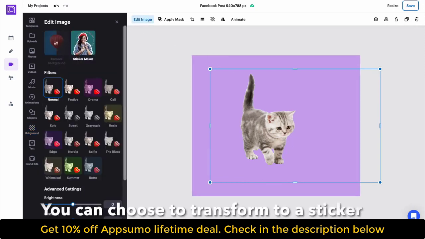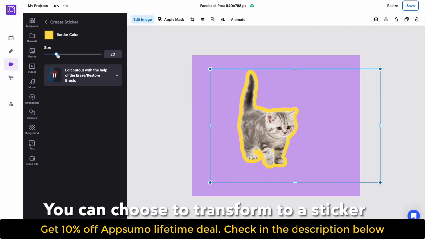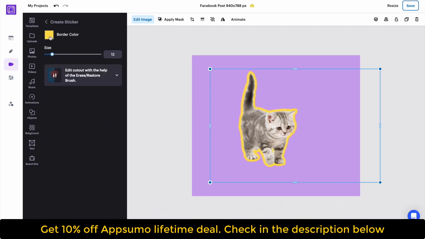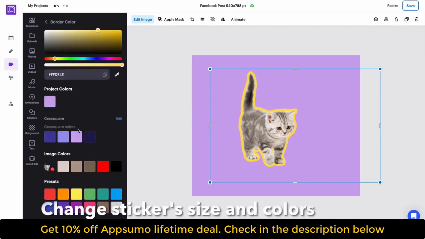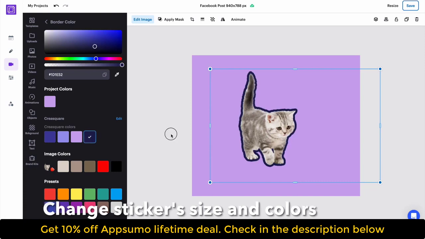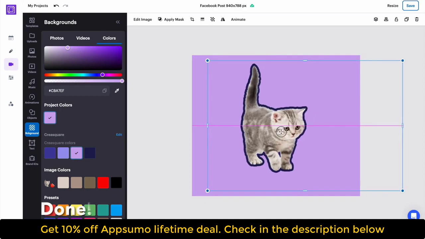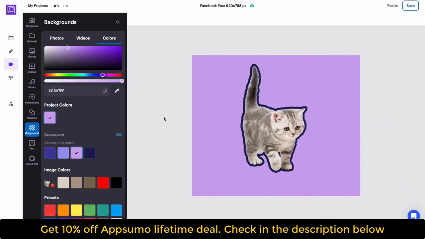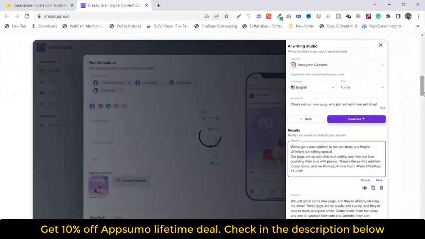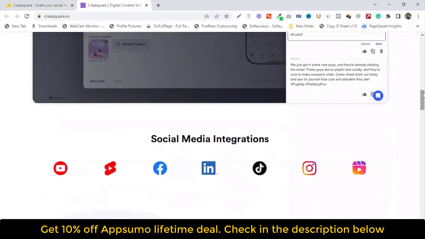Creasquare Overview. Creasquare is an AI-powered software that makes it easy to create and schedule content across all your social media platforms. Creasquare has a huge library of design elements, fonts, colors, backgrounds, and layouts, so you get everything you need to create stunning content. Access over 100,000 colorful and polished templates that you can modify to match your brand's vibe. There's no need to start from scratch. Just choose from over 1 million free images and videos to make content in a snap. Need to make edits? You can remove the background of any image or resize your assets in one click.